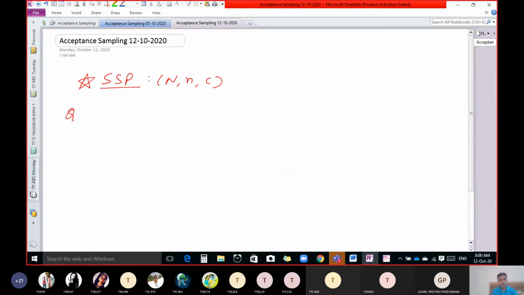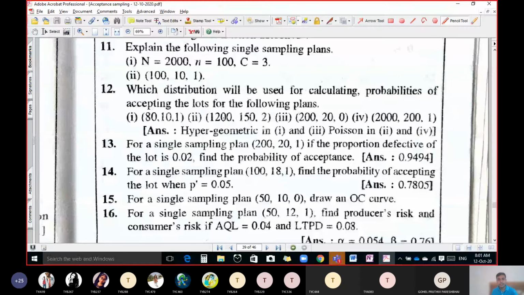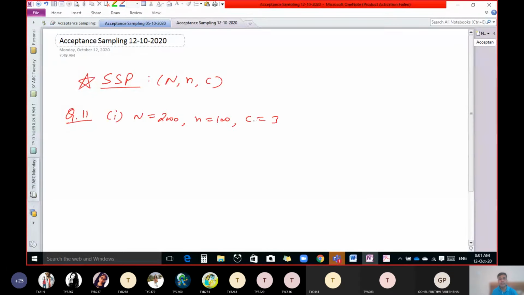So, question number 11, first capital N 2000, small n is 100 and C equal to 3. What is the meaning of this?